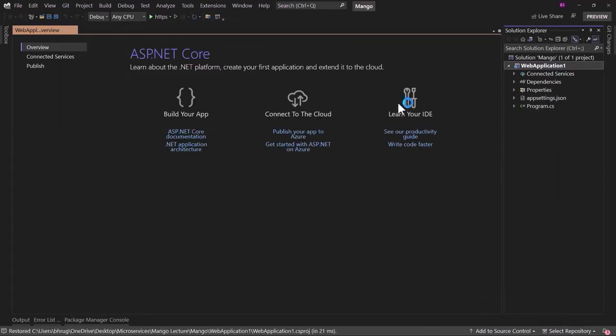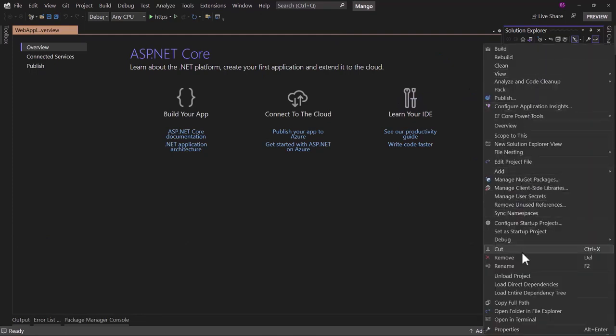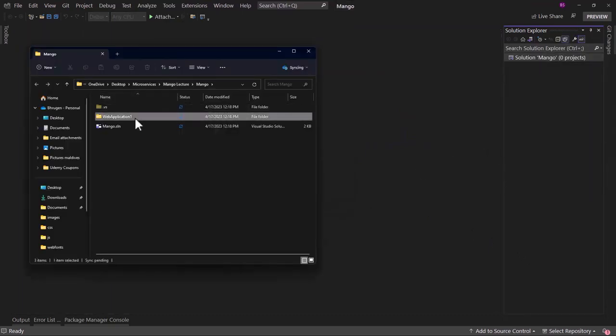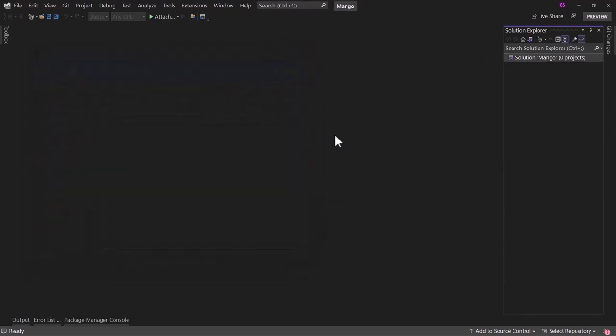Perfect, it has been created here. Now like I said before, we do not want any project. Let me delete this project. Let me right click, open that folder, and I will remove the web application 1. We only have an empty solution. With that configured, let me create folders in the next video.